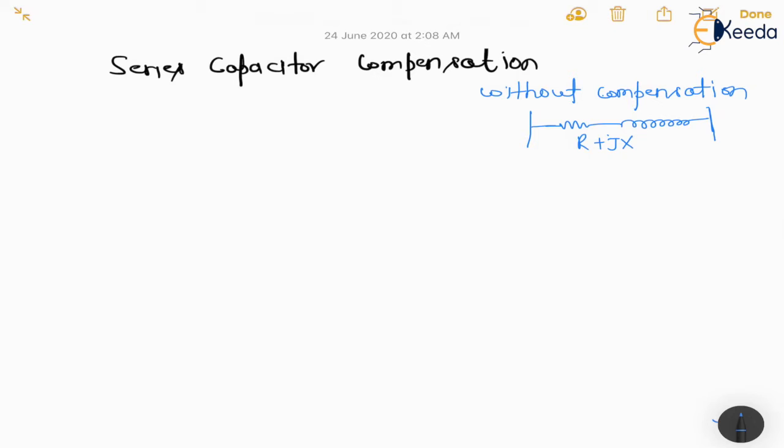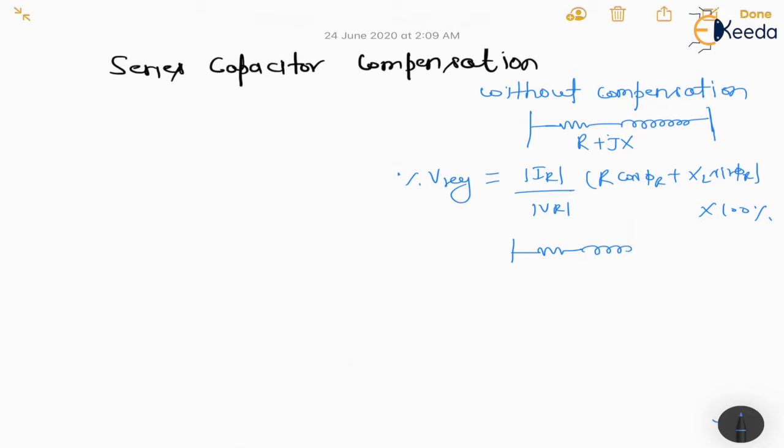Without compensation, if R plus jX is the line parameter, then we can write the formula of voltage regulation. Later you will see, guys, but now it is important to tell you. So I am writing here: percentage voltage regulation equals IR upon VR times (R cos phi R plus XL sin phi R) into 100%.